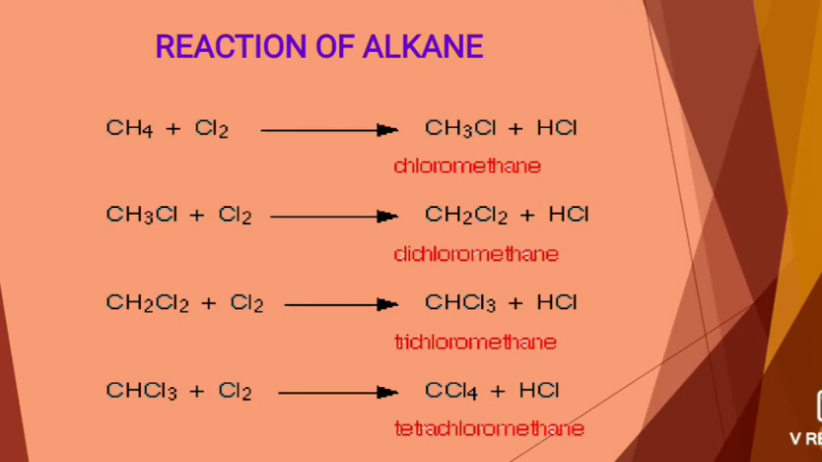Reaction of alkanes, how the reaction takes place. First, CH4, methane, plus chlorine on reaction gives chloromethane plus hydrochloric acid. In the second reaction, methyl chloride plus chlorine gives dichloromethane plus hydrochloric acid. Then the next gives the product trichloromethane, and chloroform plus chlorine gives tetrachloromethane. So this is all about the reaction of alkanes.